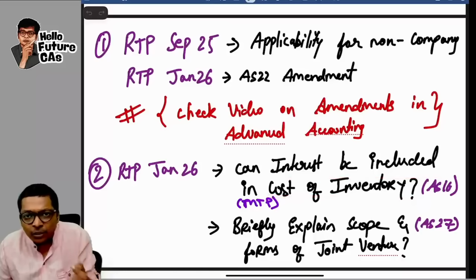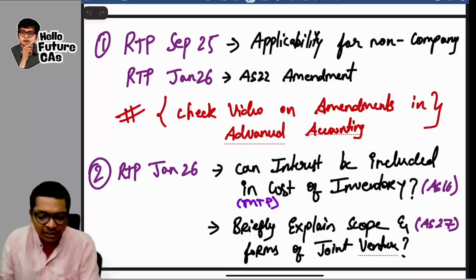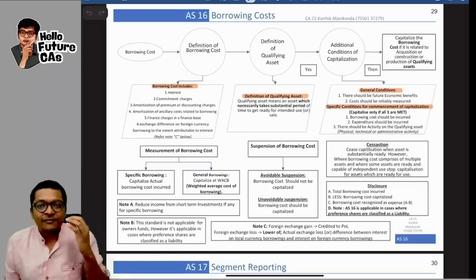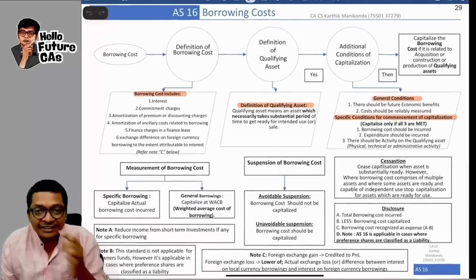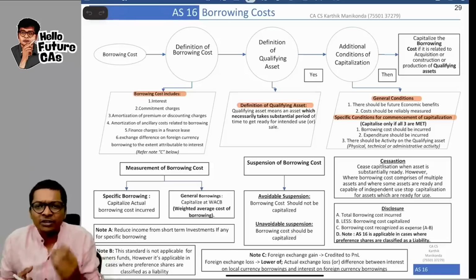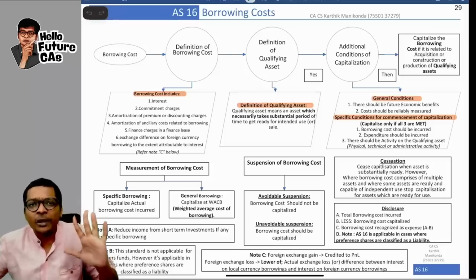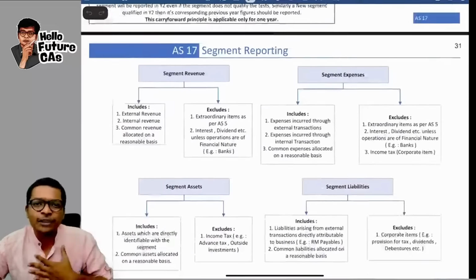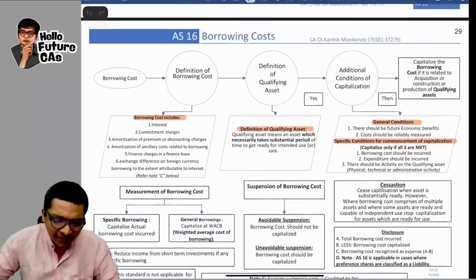Can interest be included in the cost of inventory is the question. For that, the answer is very simple. If I have to show you the answer for that, we just have to go to the definition of AS 16, for which I am taking my accounting standard notes. In my notes, every standard is just 1 page. Look at AS 16, just 1 page. Look at AS 17, just 1 side or 2 sides. That's it, guys. That's how my AS notes are.